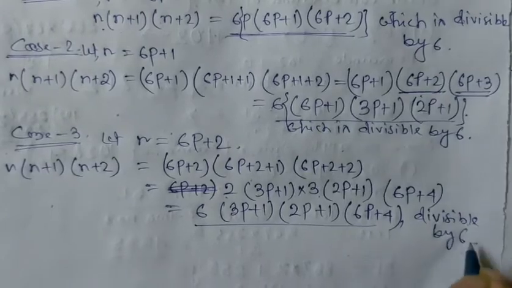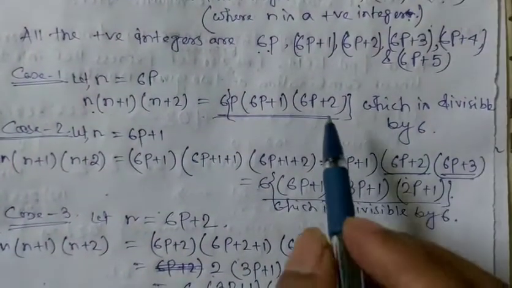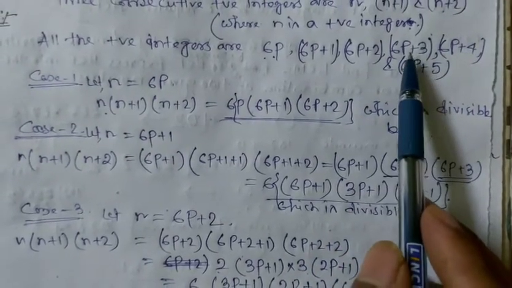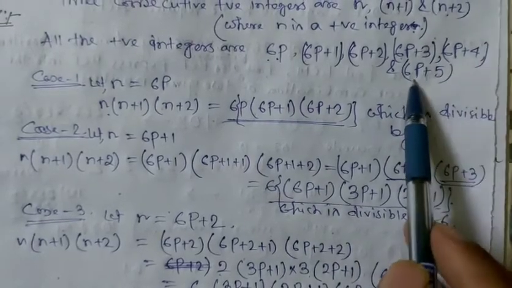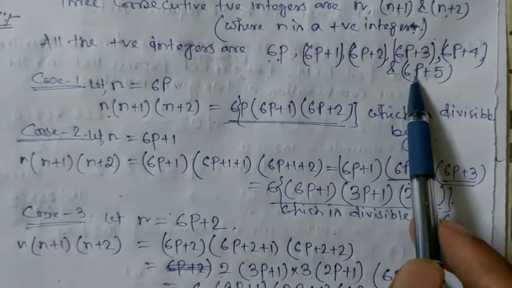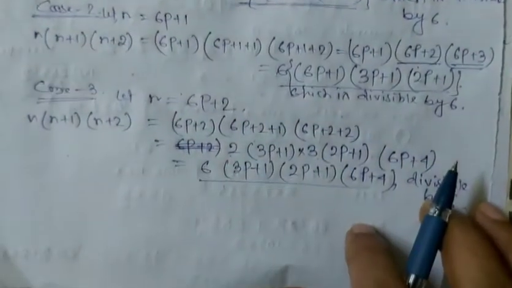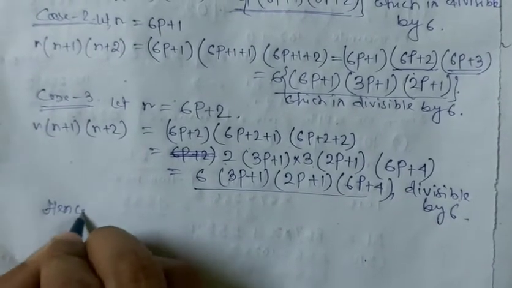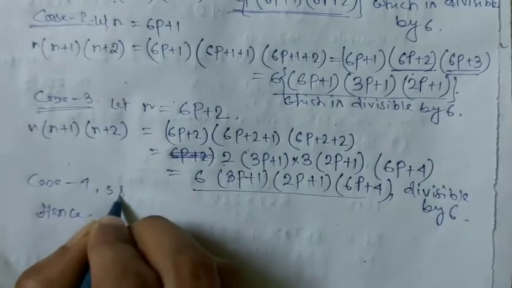If you consider case number 4, case number 5 and case number 6 also, that means if you put the value of n as 6p plus 3 or 6p plus 4 or 6p plus 5, then in this case these numbers are also divisible by 6. So hence we can say that, everyone see this one also, cases 4, 5 and 6.